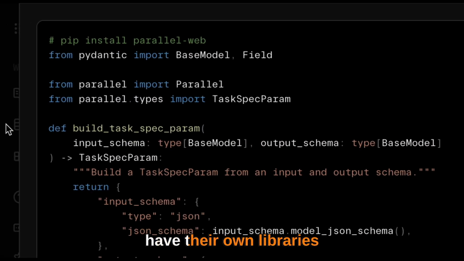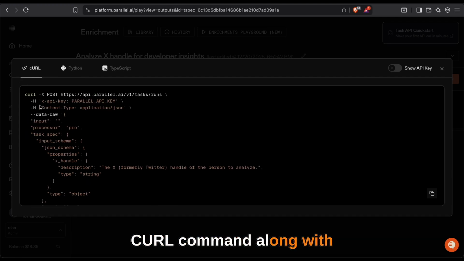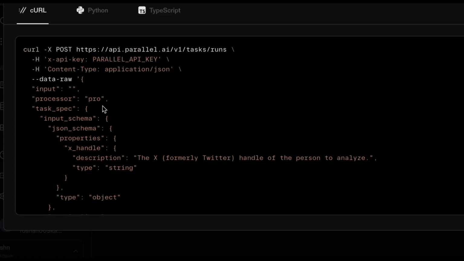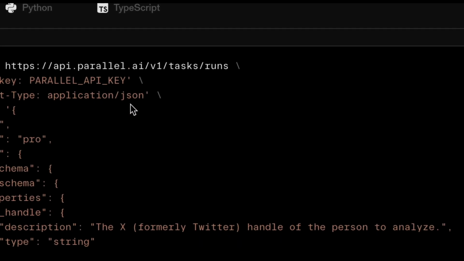In Python, they have their own libraries, which I don't want to be using right now because I want the script to be really light. So I'm going to be using the call command along with Python with the help of the request library. Also, you can use the toggle button over here if you want the API key to be populated.